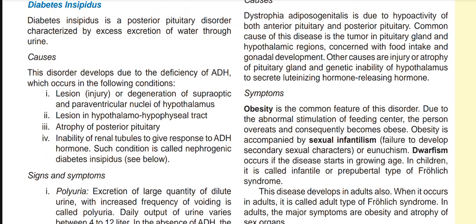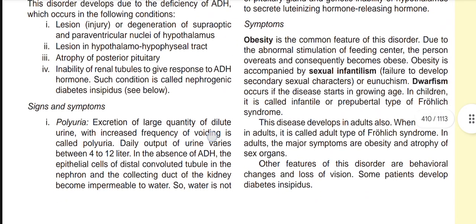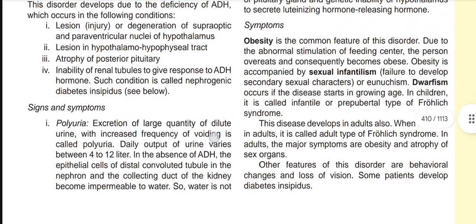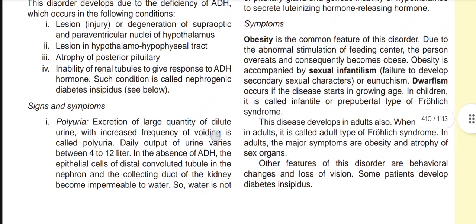lesion, injury, or degeneration of supraoptic and paraventricular nuclei of hypothalamus, lesion in hypothalamo-hypophyseal tract, atrophy of posterior pituitary, inability of renal tubules to give response to ADH hormone. Such condition is called nephrogenic diabetes insipidus. So, what is nephrogenic diabetes insipidus? Inability of renal tubules to give response to ADH hormone. In this case, it is known as nephrogenic diabetes insipidus.